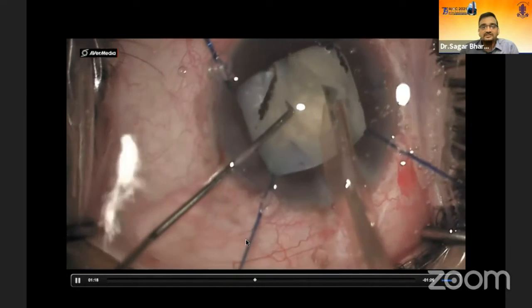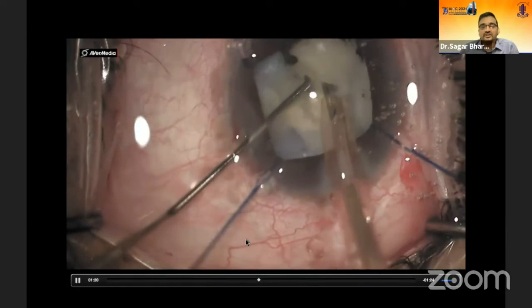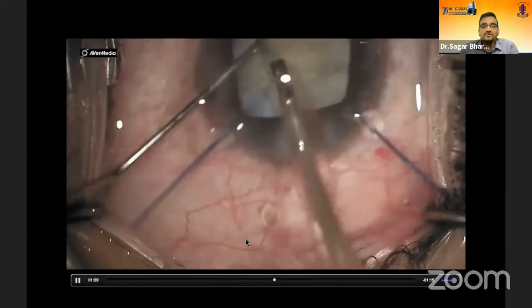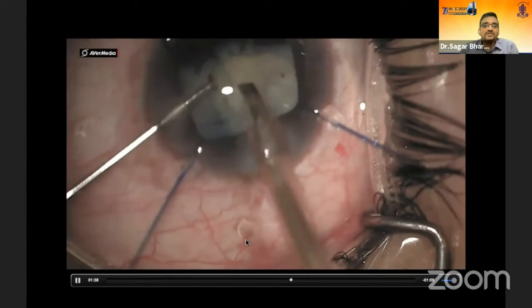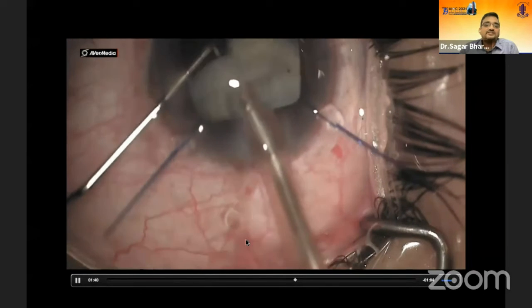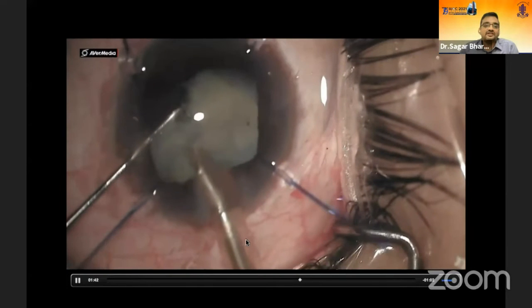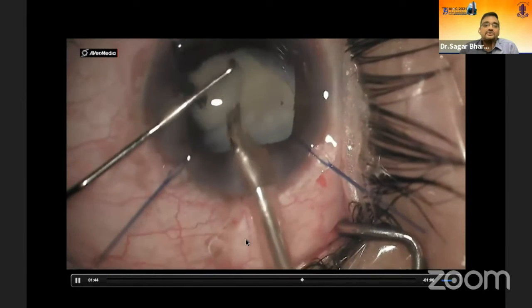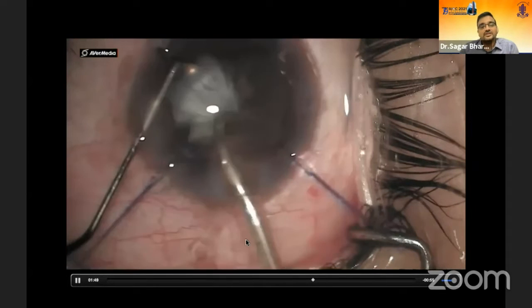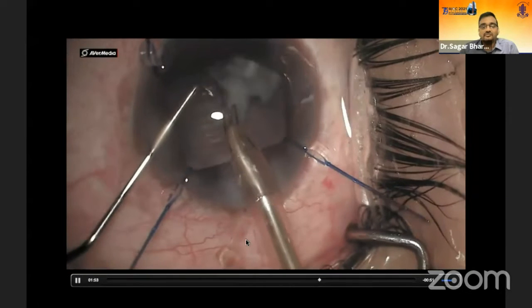So as we can see, this is a direct chop, horizontal chop with a Chang's chopper. And now slowly we are creating small pieces out of it. One thing very important to remember is that you have to keep your phaco tip in the center. Don't allow the pieces to come into the anterior chamber because that's where they will hit the endothelium and cause all the damage. So essentially, you're keeping everything there and letting the fluidics do its work. And slowly and steadily till the last piece, you keep it there and everything will fall in place.